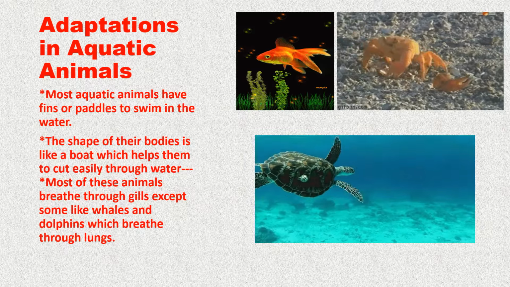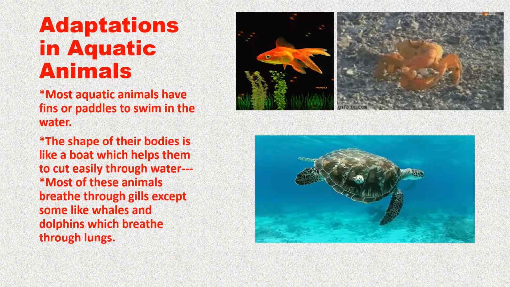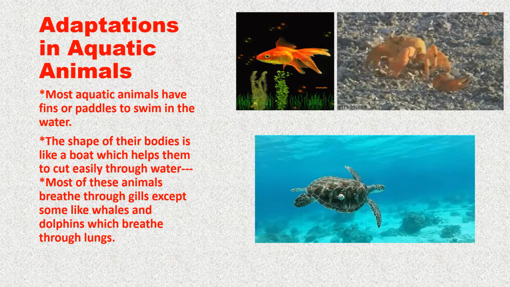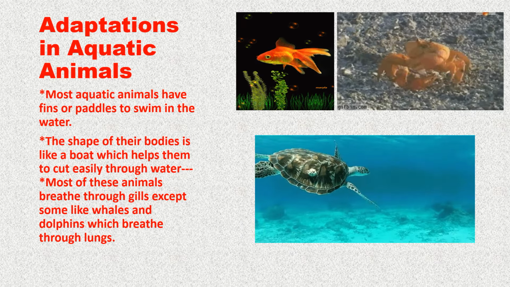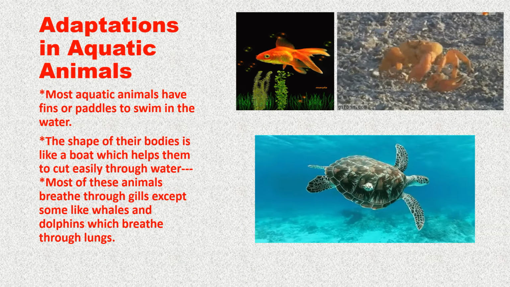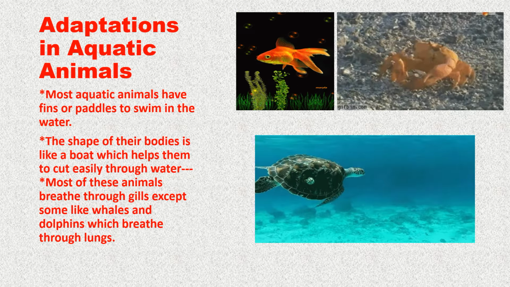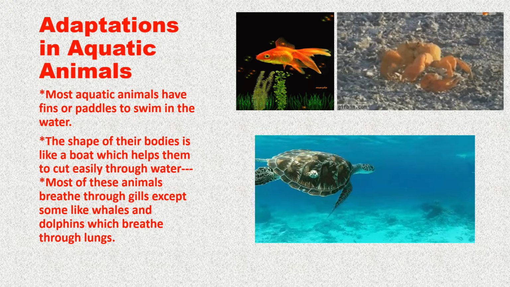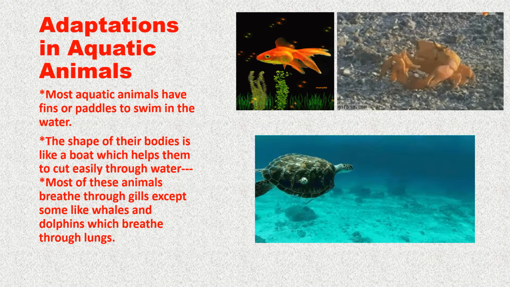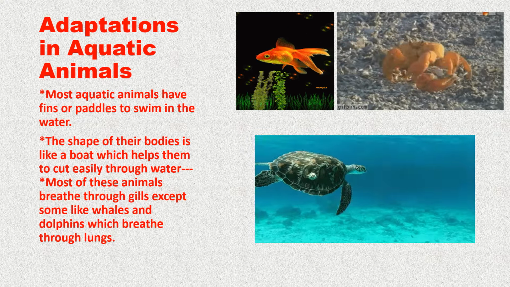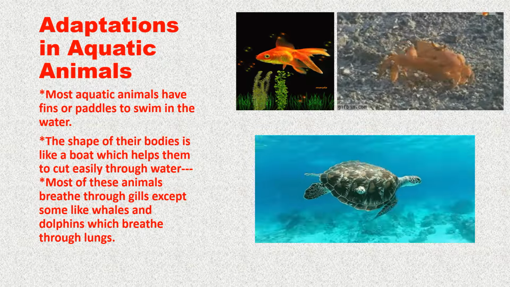Number one, most aquatic animals have fins or paddles to swim in water. Second, the shape of their body is like a boat, or streamlined. Streamlined means narrow at the ends and broader in the center, which helps them to cut easily through the water. Most of these animals breathe through their gills, except some like whales and dolphins, which breathe through their lungs.